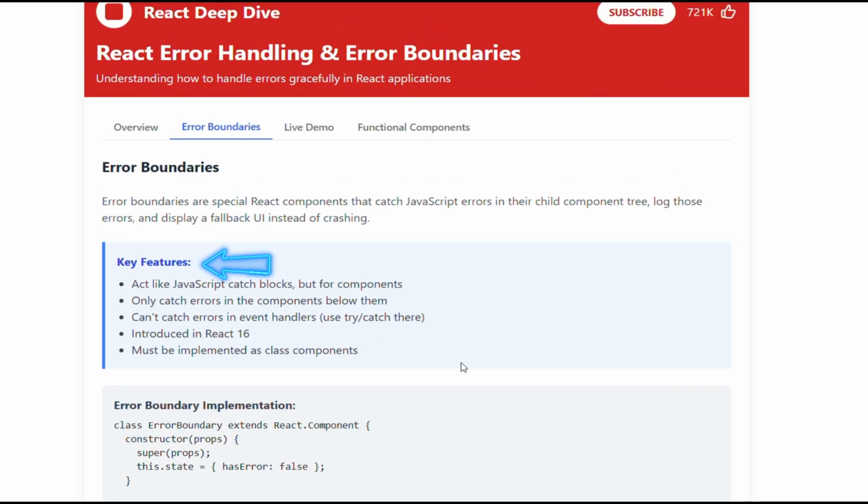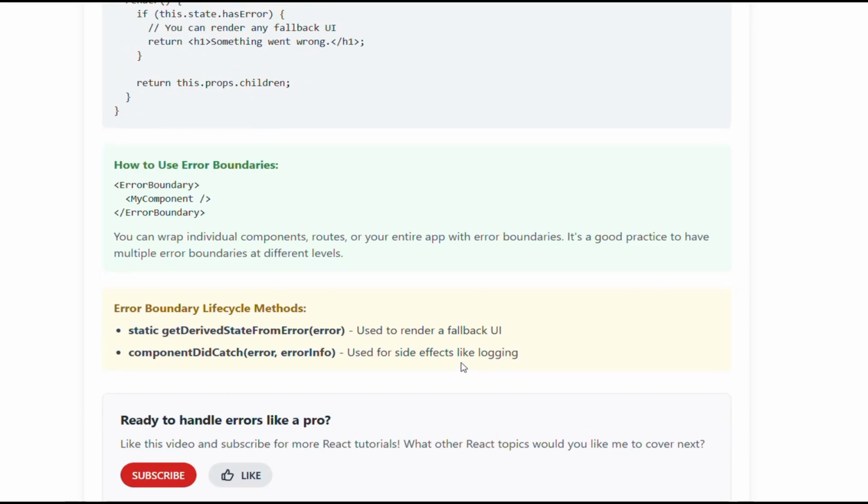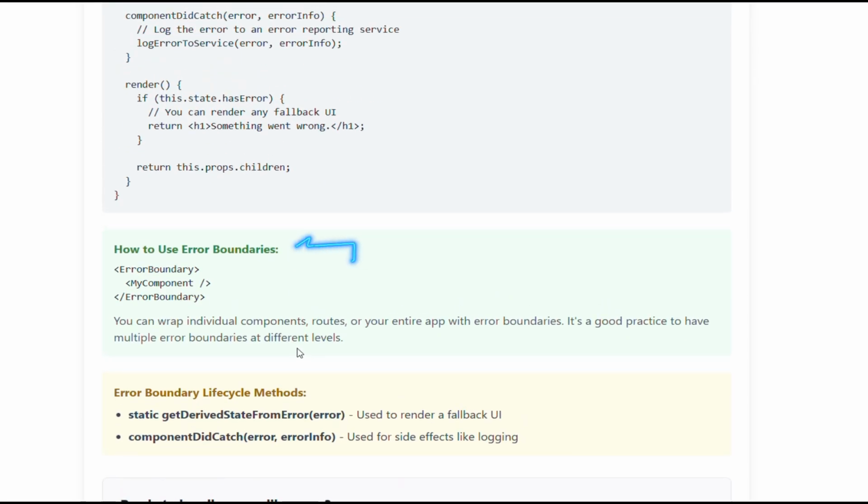Key features: they act like JavaScript catch blocks, but for components. They only catch errors in the components below them. They can't catch errors in event handlers; use try/catch there. Introduced in React 16. Must be implemented as class components. How to use error boundaries.